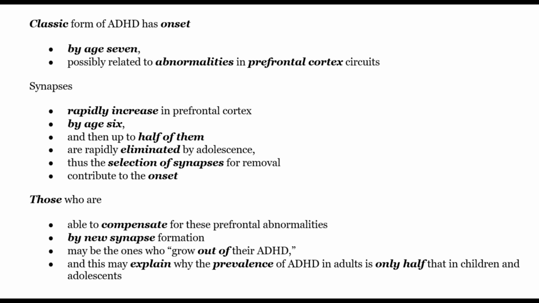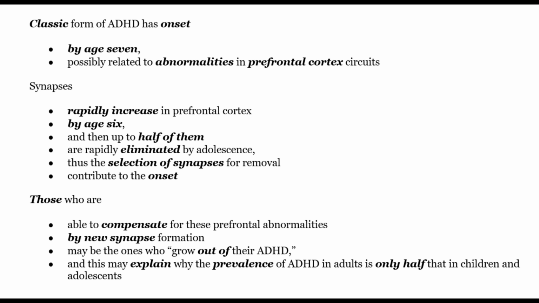Neurodevelopment and ADHD. The classic form of ADHD has onset by the age of 7, possibly related to abnormalities in prefrontal cortex connections. Synapses rapidly increase in the prefrontal cortex by the age of 6, and then up to half of them are rapidly eliminated by adolescence. Thus, the selection of synapses for removal contributes to the onset. Those who are able to compensate for these prefrontal abnormalities by new synaptic formations may be the ones who grow out of their ADHD.